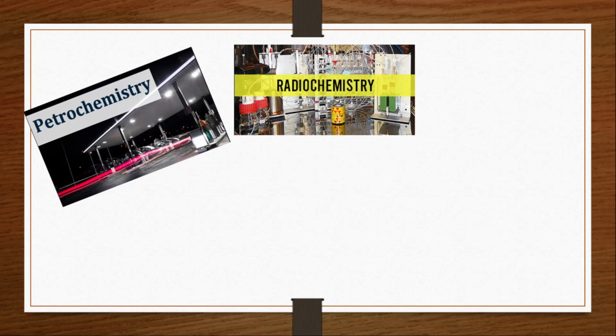The next one is radiochemistry. It is the branch of chemistry which deals with the study of radioactive materials, both natural as well as man-made. We have heard about radioactive materials in the periodic table. Radioactive materials are the ones which undergo decay very soon. Such materials are radioactive materials.